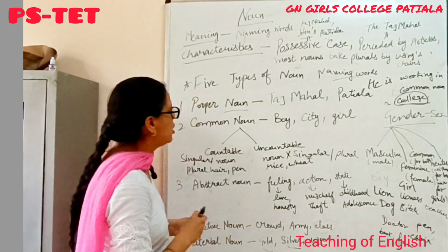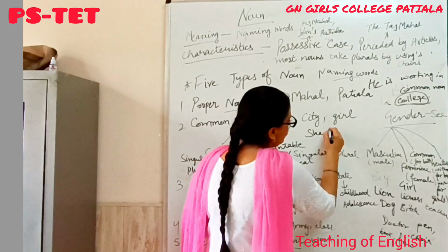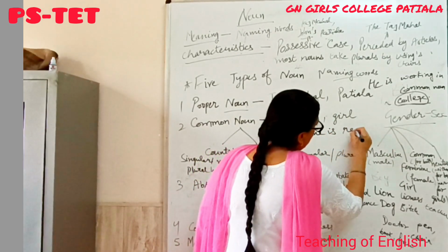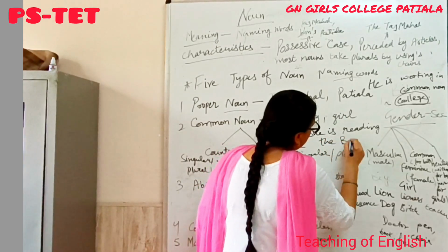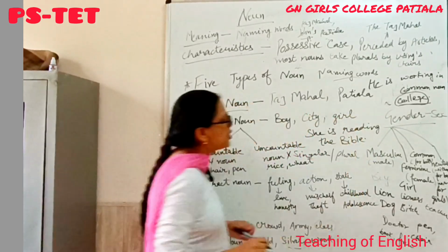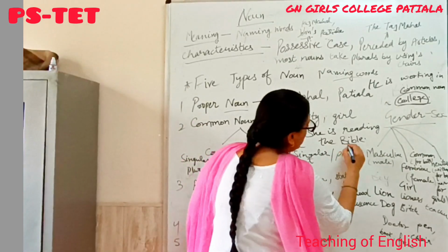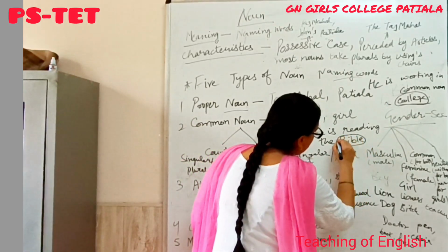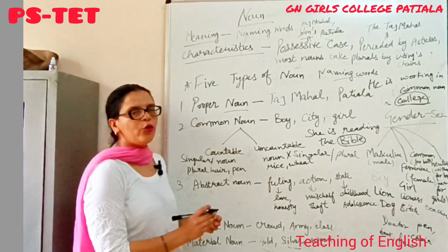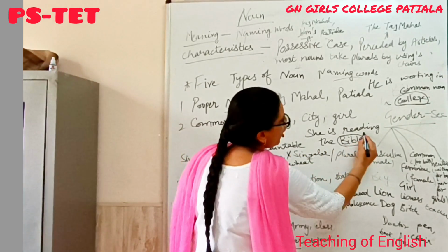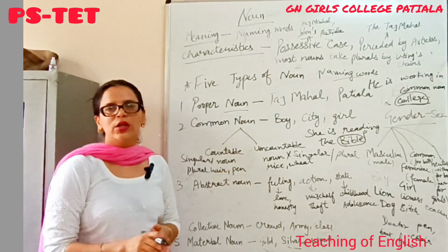Like this. She is reading the Bible. In this sentence, which is the noun? Bible. And the Bible is which noun? Proper noun. Very good. Bible is a proper noun. This is the proper name of a book. Thank you.